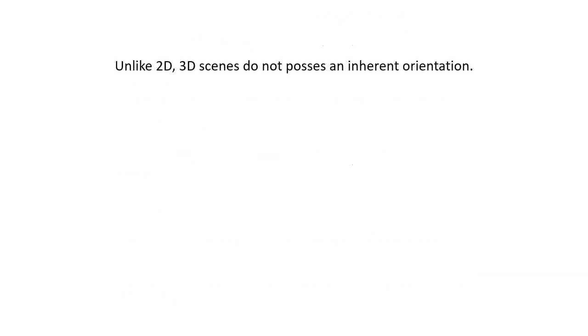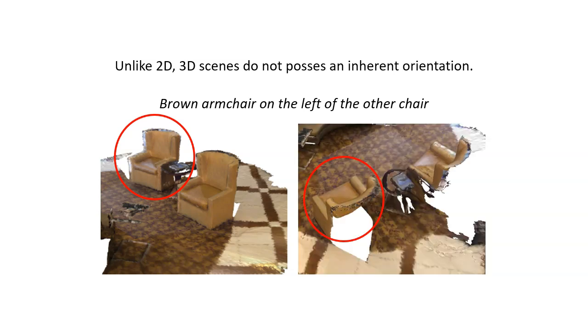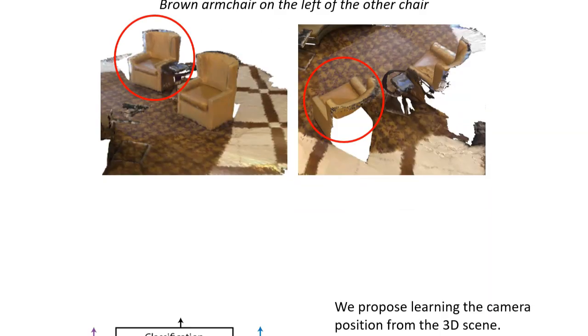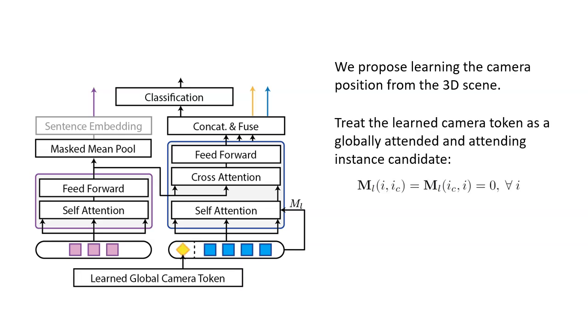Next, we tackle the issue of view-dependent referrals. Unlike in 2D, 3D scenes do not inherently possess a directional right or left, or a room does not have a clear back or front. However, our perception is often guided by our personal perspectives, and thus such view-dependent descriptions are unavoidable in any real-world situation. While we can empathize with a speaker and rationalize the possible viewpoint associated with an utterance, this trait does not come naturally to machines. We therefore propose to introduce a Learned Global Camera Token, GCT, that can be directly supervised via the camera positions used during annotation to help resolve view-dependent prompts.